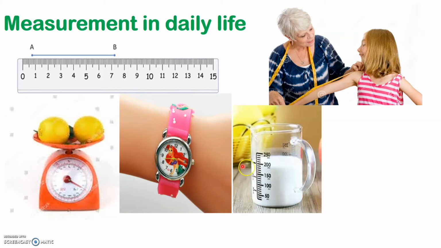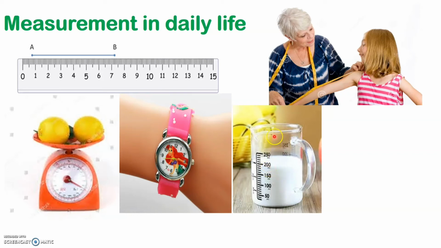Now, how do we measure liquid? When you pour certain amount of liquid into a jar, how do we measure that? So we can measure the capacity of liquids with the help of measuring cylinder. So the volume of liquids can be measured with measuring cylinder. Volume means it is the amount of liquid that the jar can hold.